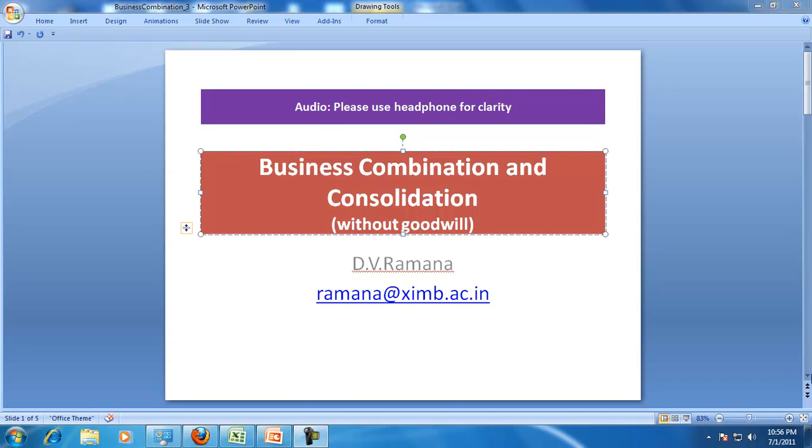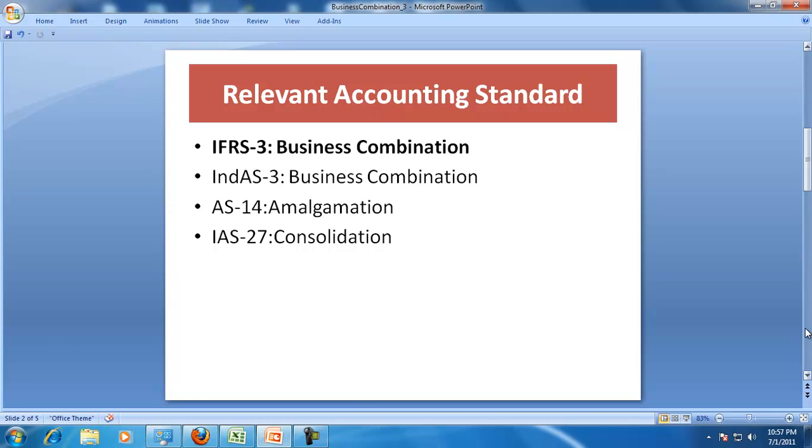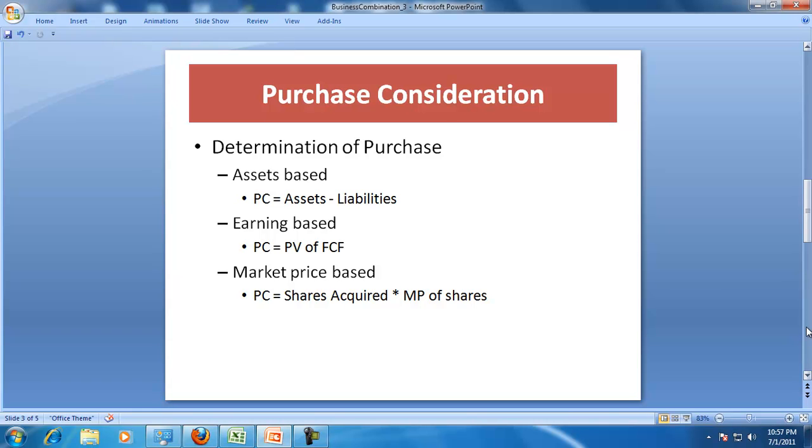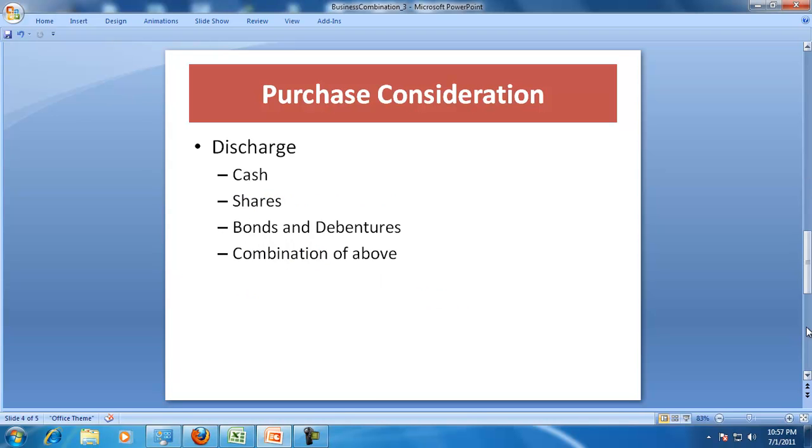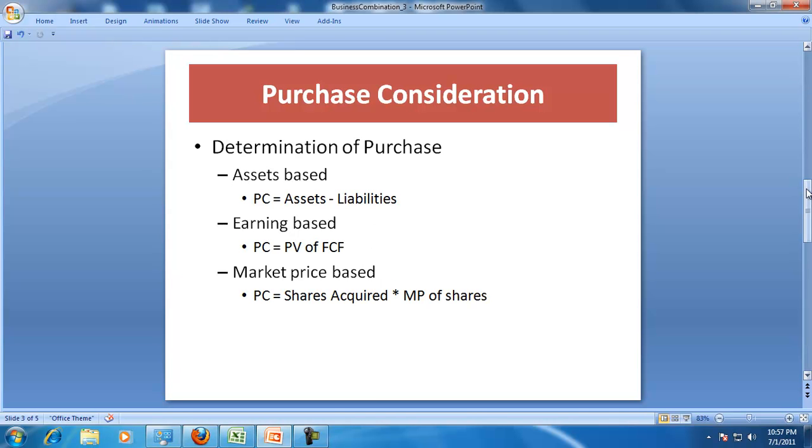This is Professor Ramana. Let me first recap the relevant accounting standards which affect the business combination and consolidation: IFRS 3, Ind AS 3, AS 14 of India, that is for amalgamation, and IAS 27 is the consolidation accounting. There are two important things: the determination of purchase consideration and the discharge of purchase consideration.